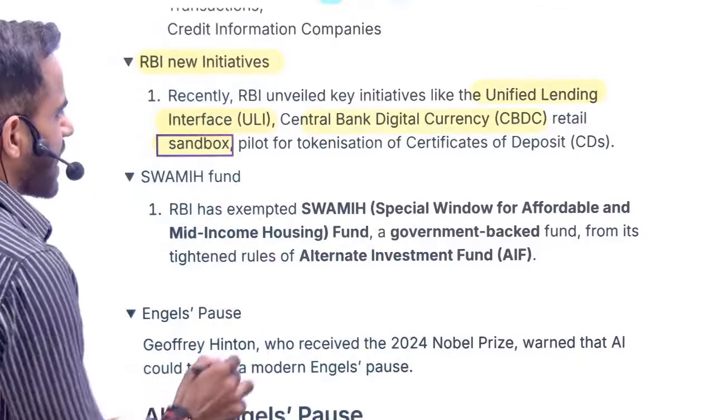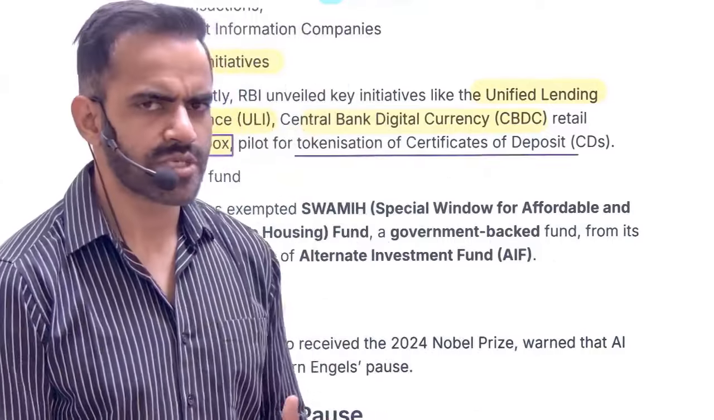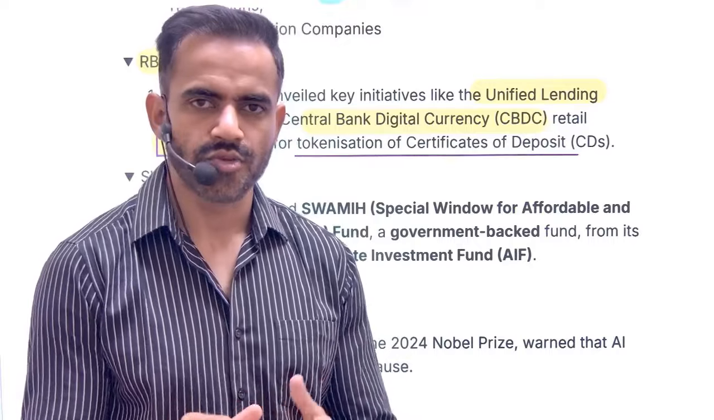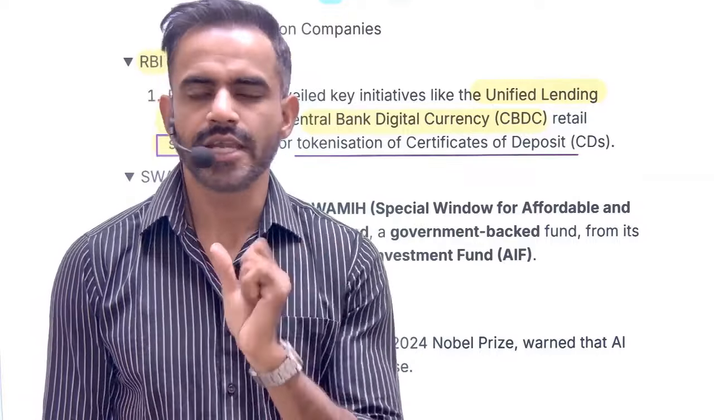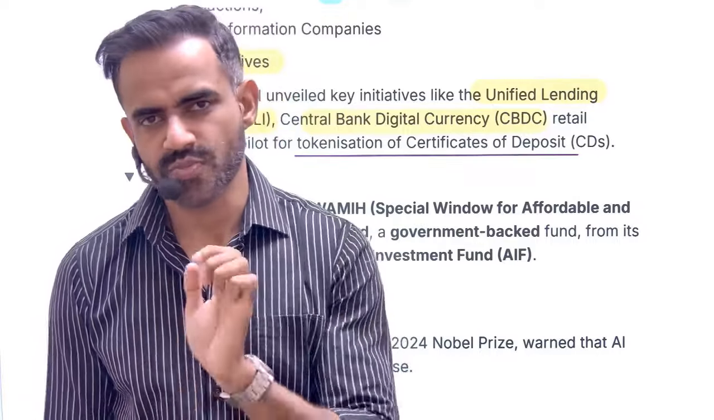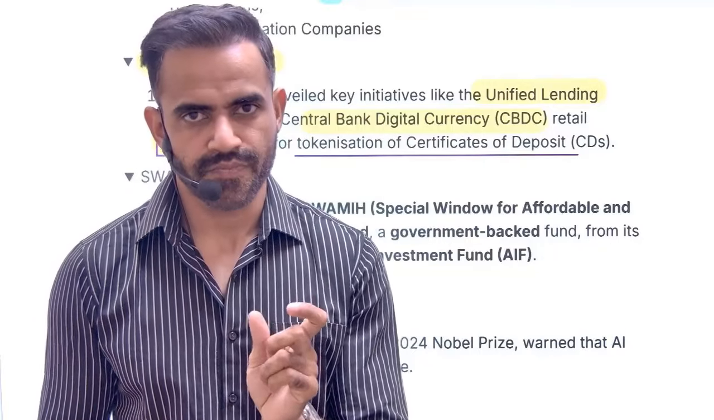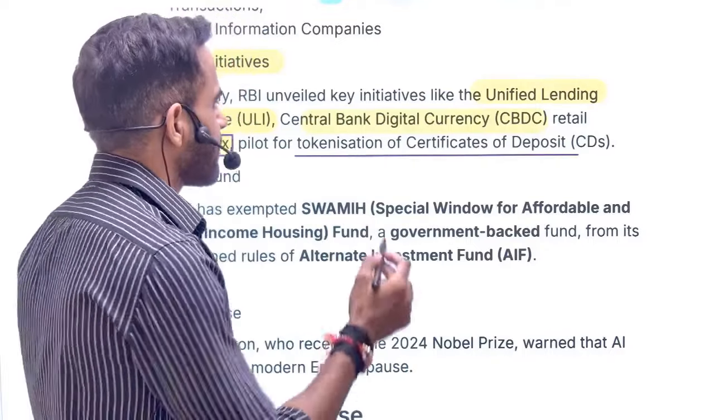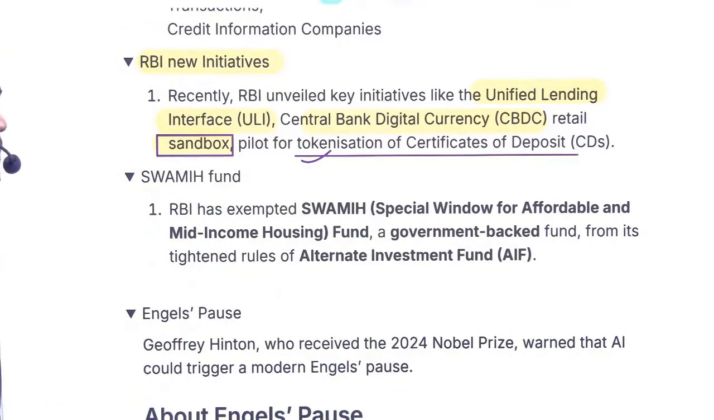Okay. And third is pilot for tokenization of certificate of deposit. What is a certificate of deposit? In an oversimplified sense, you go to the bank, you deposit 2 crore rupees, and the bank issues a paper, that is the certificate of deposit, stating that you have deposited this much amount. Now, instead of paper, there will be a digital note, or a digital number. That is basically referred to as tokenization of certificate of deposit. These are some of the new initiatives.